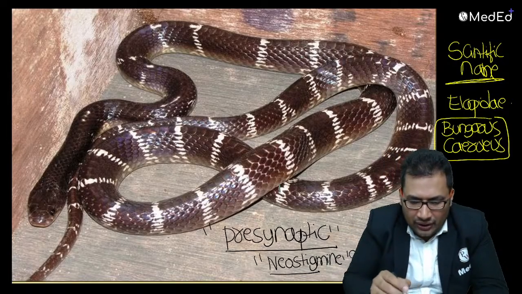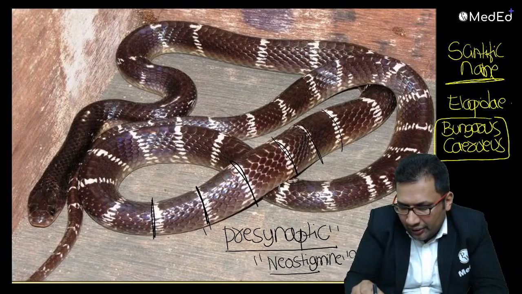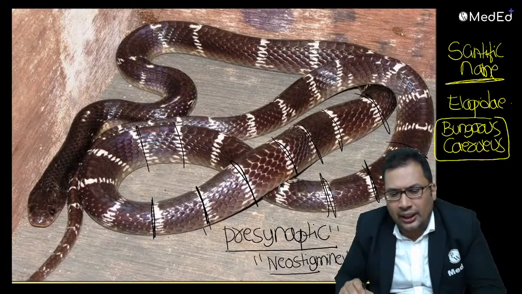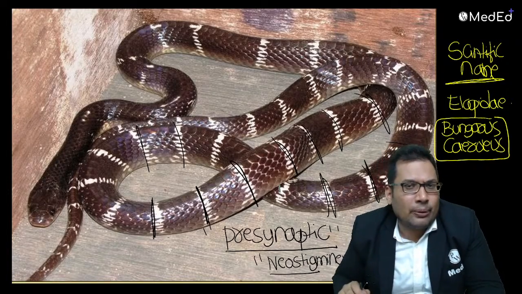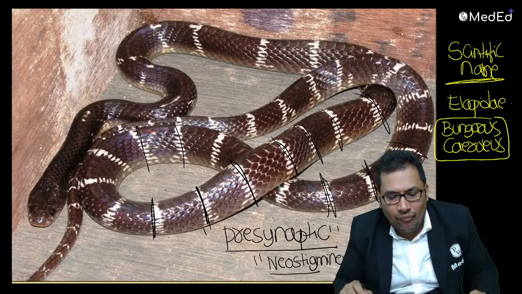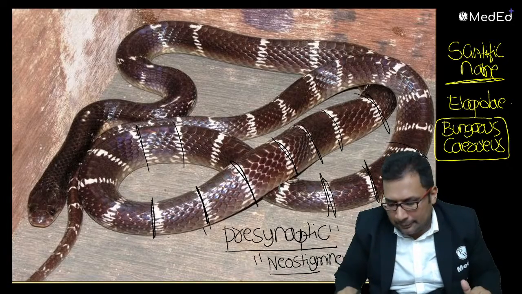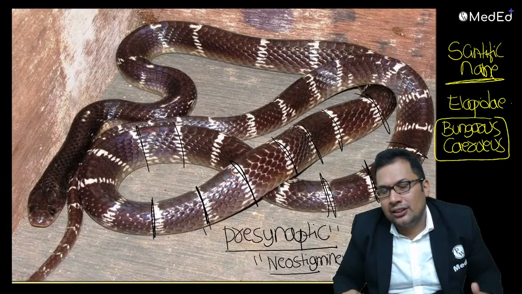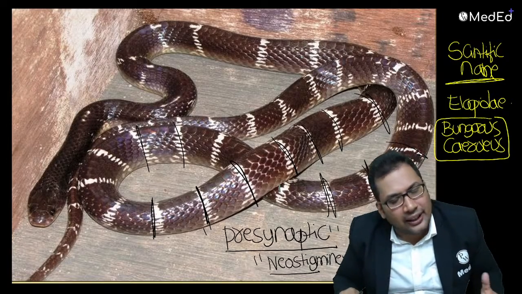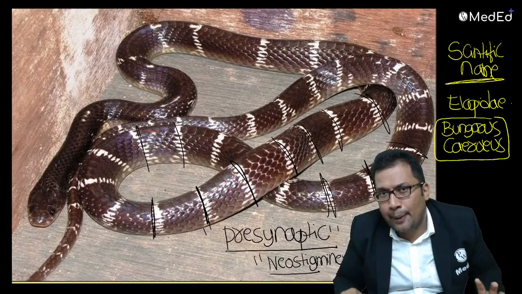So you can see here there are transverse white marks. Whenever I see transverse whitish lesions, it must be common krait. Common krait is steel black in color, and it has transverse lines over the body. No triangular head; triangular head is seen in vipers. Treatment is the same, that is antivenom. Polyvalent antivenom is the treatment of choice in common krait bite. Good. And the cause of death is respiratory paralysis.